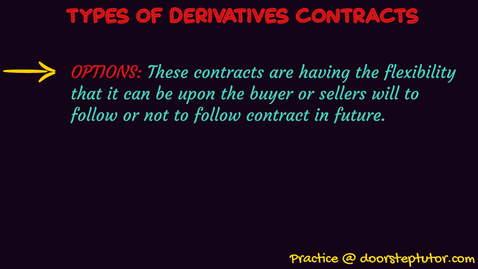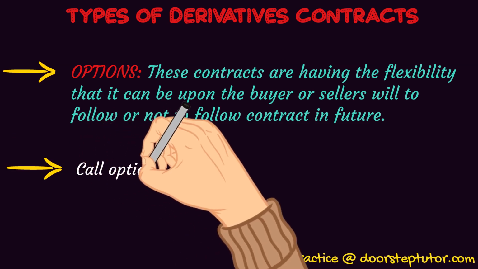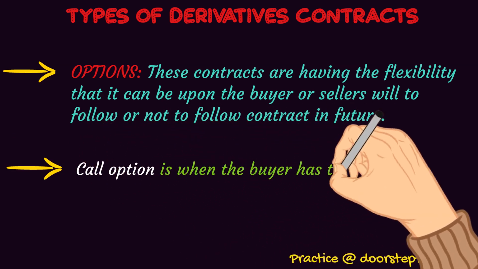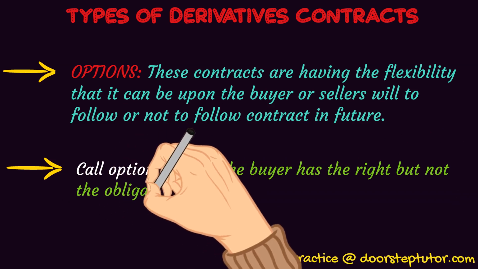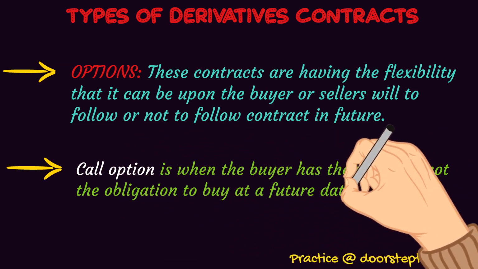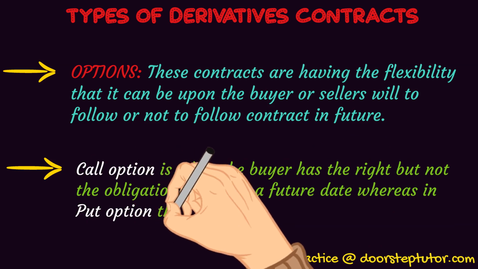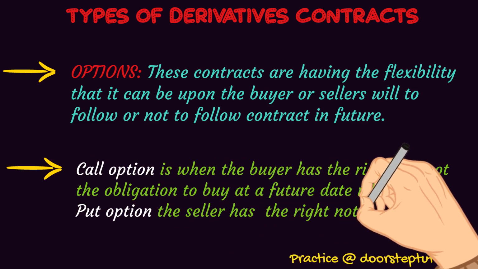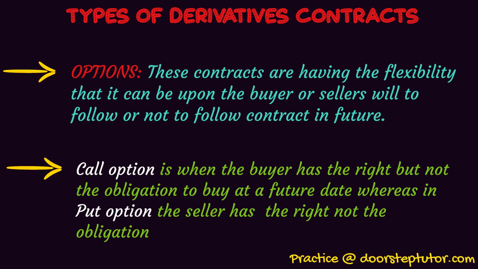Okay, but let's say I choose an option of not having the obligation to pay to that person in future. So this is what is called the call option. Call option is basically when the buyer has the right but not the obligation to buy at a future date, right? Whereas in put option, the seller has the right but not the obligation to sell in future.